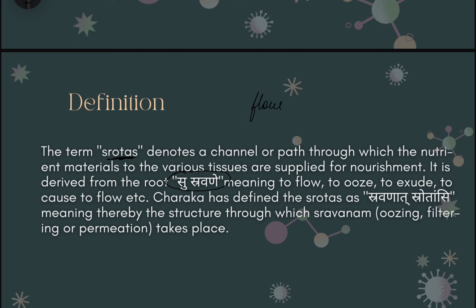So shru shravane means to flow, and according to Charak, he has defined shrotas as shravanat shrotangsi. Shravanat, shravan means to flow, and Shrota Angsi, here there is a Sandhi, that is Shrot and Angsi. That means the Shrotas are nothing but they let the Shravan occur through them. So we can understand that Shrotas are those channels or paths by which the various dhatus, mal and all the other aspects flow. The Shravan of all those materials happens via these Shrotas. So this is what has been mentioned by Acharya Charak.